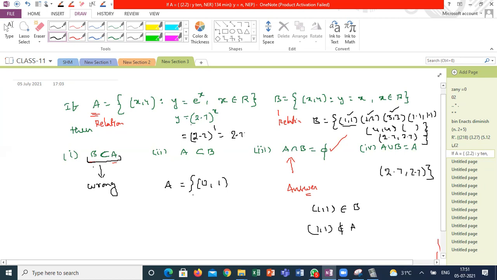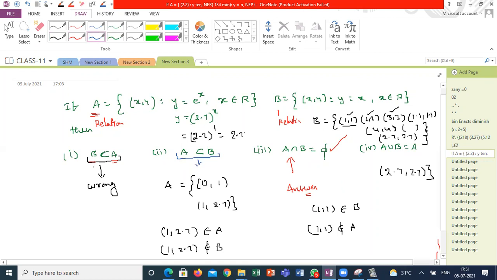If x is 1, your output is 2.7. So (1, 2.7) belongs to A, but for 1 you get only 1 in B. You never get 2.7 for B. (1, 2.7) does not belong to B. So I can say the second is also a wrong statement.